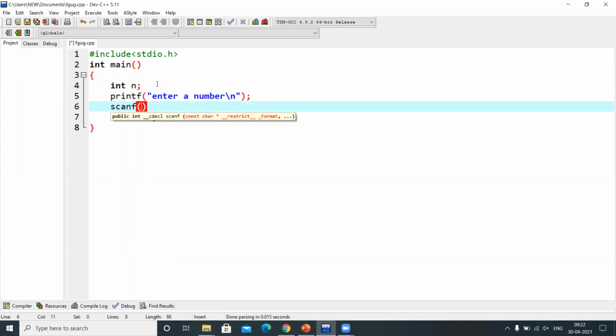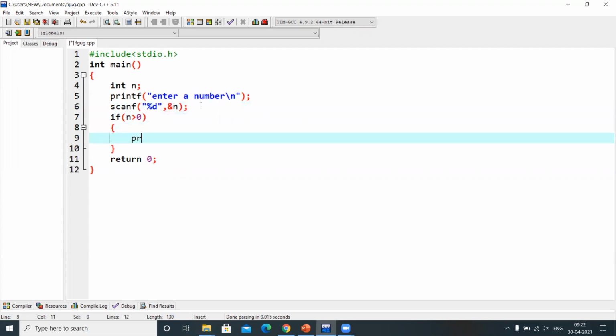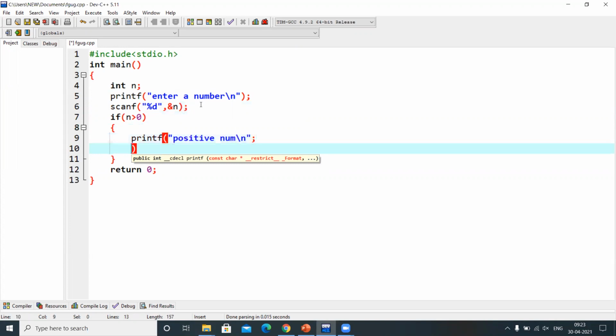scanf is the statement or a method to read the input. %d, because it is an integer type, &n. So whatever value is entered by the user will be stored in n. Now see what we are going to do. First we are going to check if number is greater than 0. I am going to write a statement, printf positive number \n.